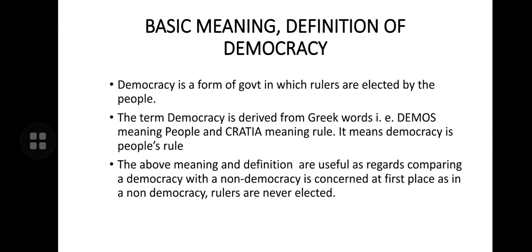Elections are key to democracy. It is defined as that system of government in which people elect their rulers by voting for them in an election. The term democracy is derived from the Greek word demos, which means people, and kratia, which means rule. It means democracy is people's rule.